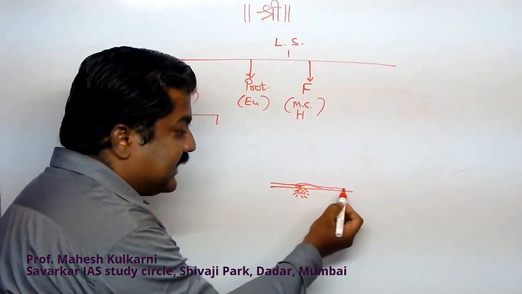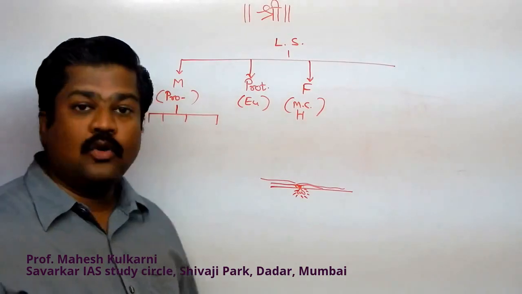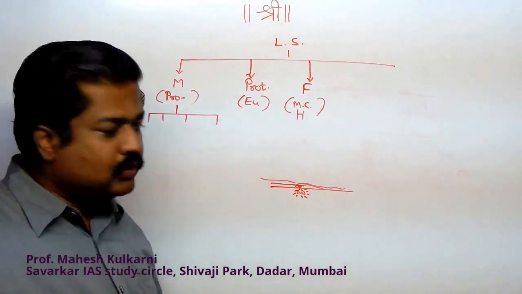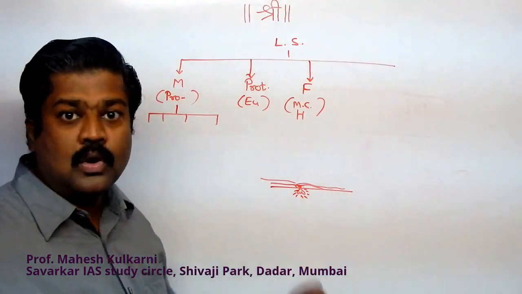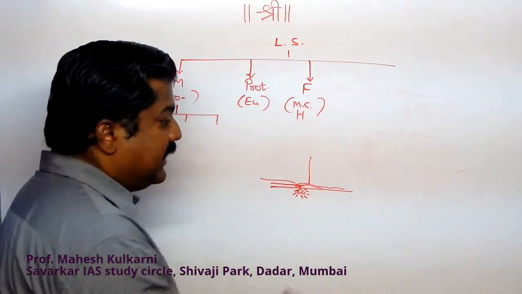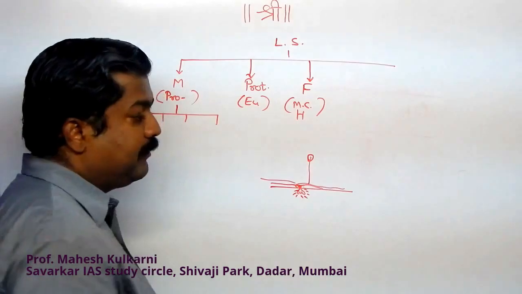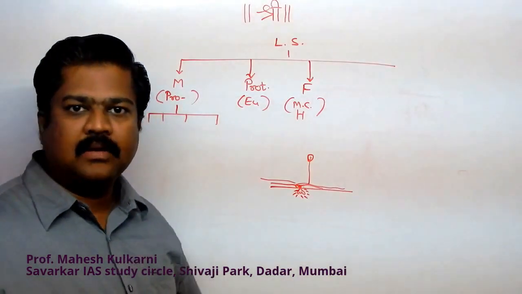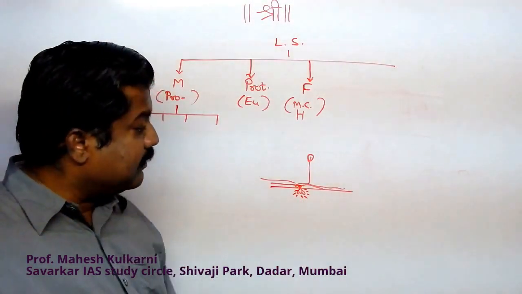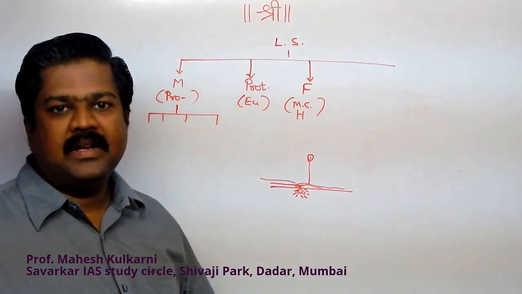This is called mycelium, which grows parallel to the substratum or on the food. Certain branches move up and produce sporangium to spread their next generation. So this mode we are calling saprophytic nature.